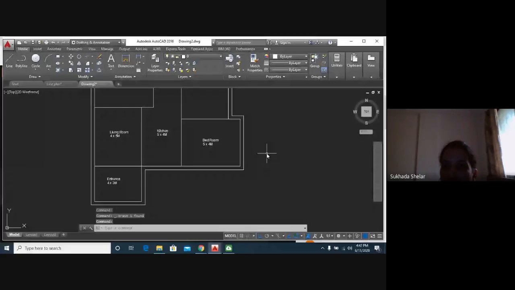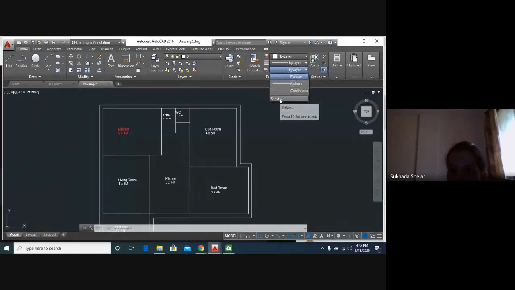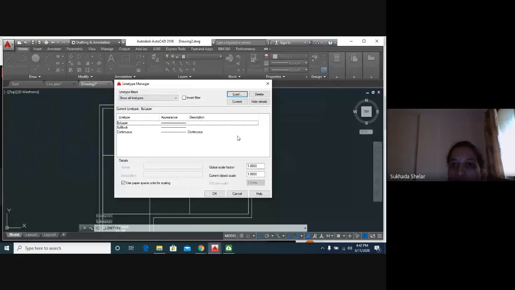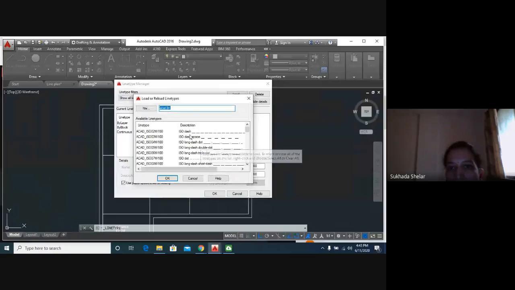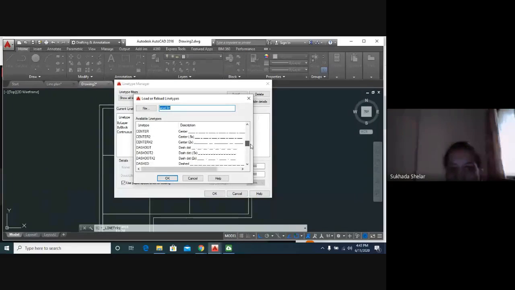I have shown you how to change the color. Below that, there are two layer commands. Select one layer and select other. You will get this icon of line type. You have to just load it before selecting anything. We have to load in our workspace which line you want. I will click on the load. It will give you entire types of lines. You can see here every line: center line, dash line, hidden line, divide line, dot line. Okay, so we want hidden line for our plinth line.